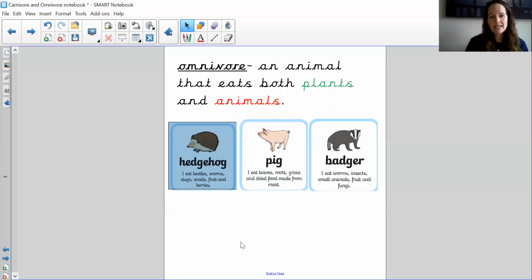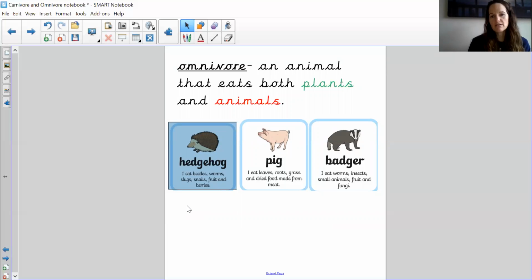So here are three examples. So I have a hedgehog. So it eats beetles and worms and slugs. So those are all other animals, but it also eats fruit and berries. So a hedgehog is an omnivore. A pig eats leaves, roots, grass. So that would be plants, but it also eats dried food made from meat. So it is an omnivore because it eats both.